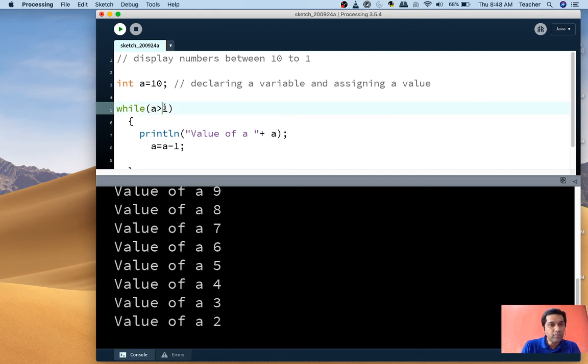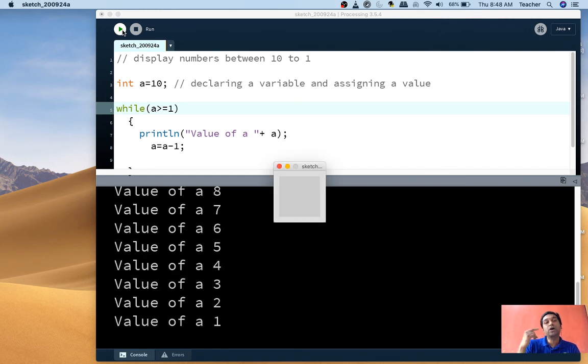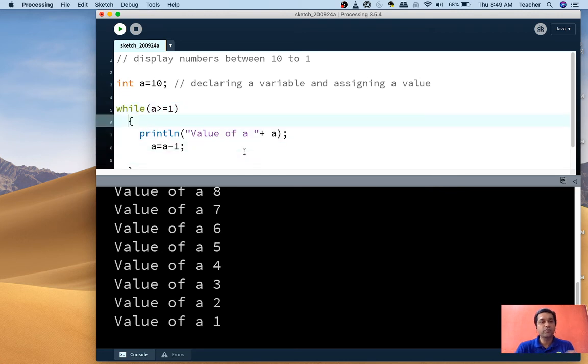If I want to display 1 also, I should be writing it with an equal to sign. Now when I run my program, the value will reach up to 0. But it will give me output till 1, because when it becomes 0, is 0 greater than or equal to 1? No. So then it gives the scope to come out of the loop, because a false answer is coming. Same way, it's like playing around with these variables.